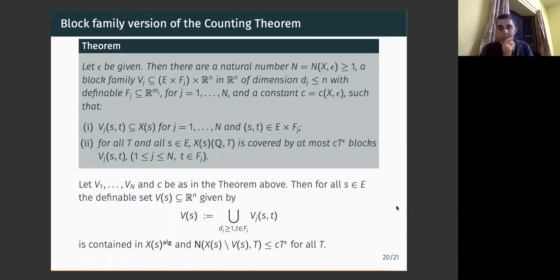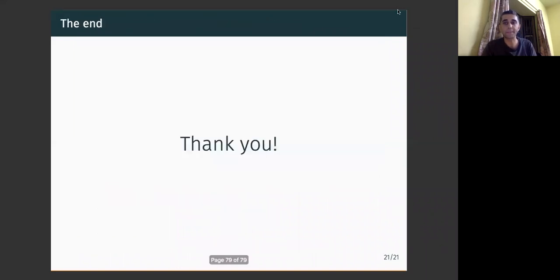In fact, this theorem is really a corollary of the proof of the Pila-Wilkie theorem, but you need this refinement to get the generalizations that Pila got in his subsequent paper. Okay, I think I ended early, but this is all I had to say.